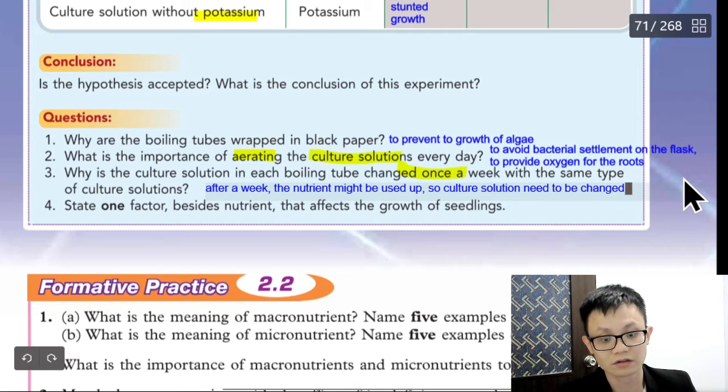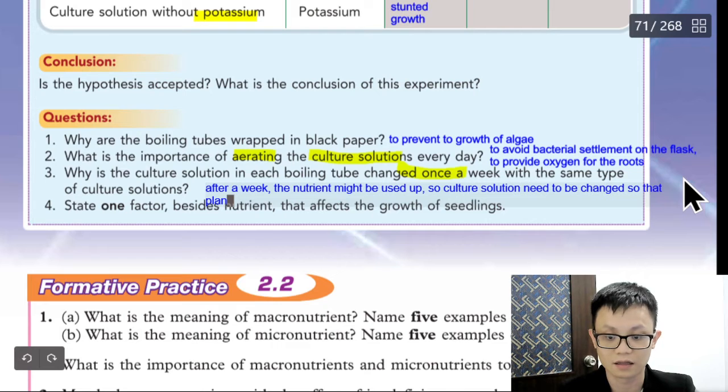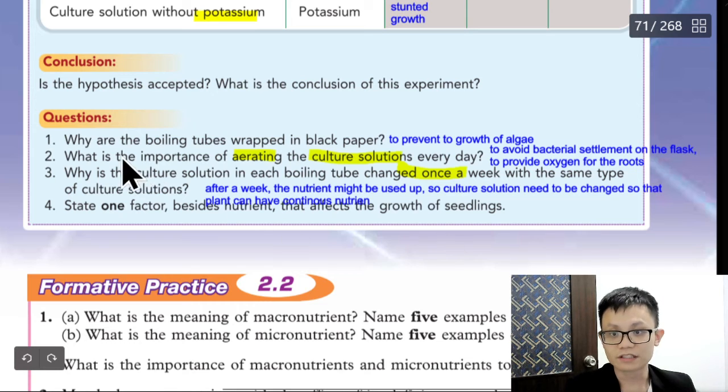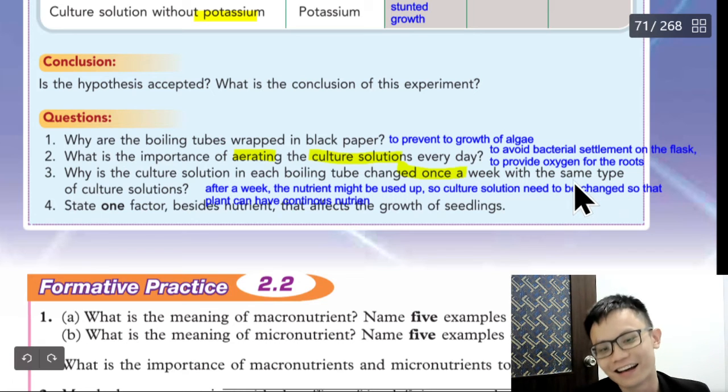Let me just change this one. So culture need so that plant can have continuous nutrient. Okay, so this one I add one more oxygen. Now why there's need to aerating the culture solution, as I mentioned before, might be to provide the oxygen for the root. I'm not sure for this one, but yep, if you got a better answer, you let me know at the comment below.